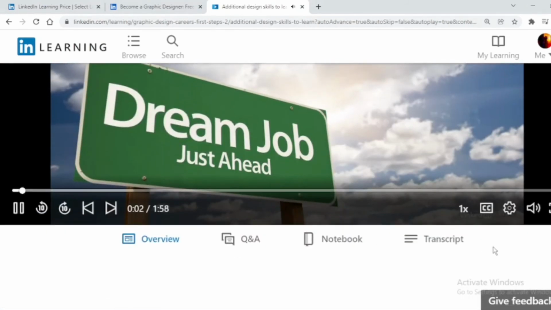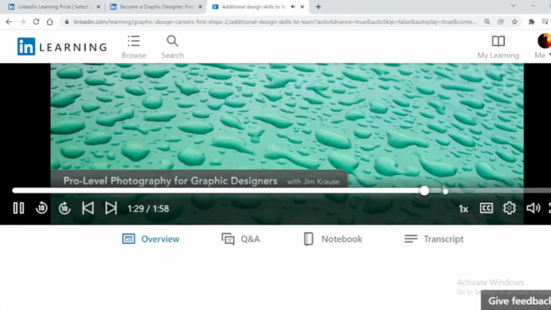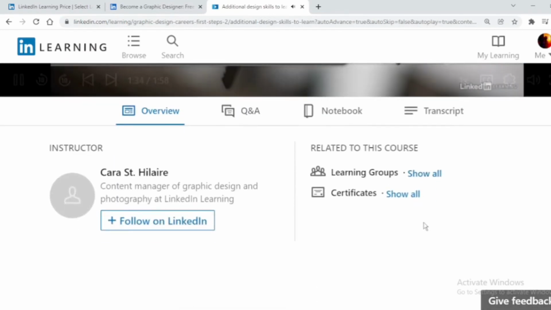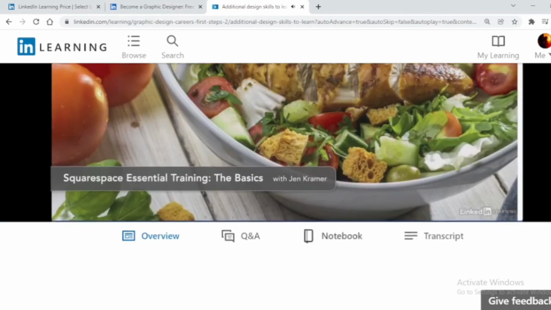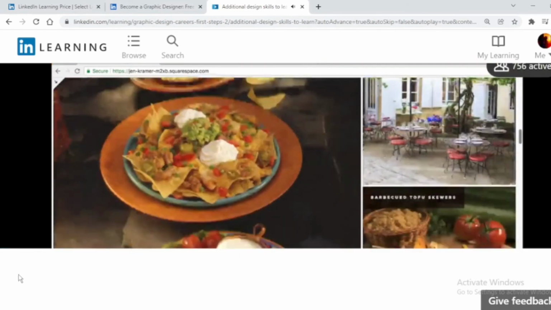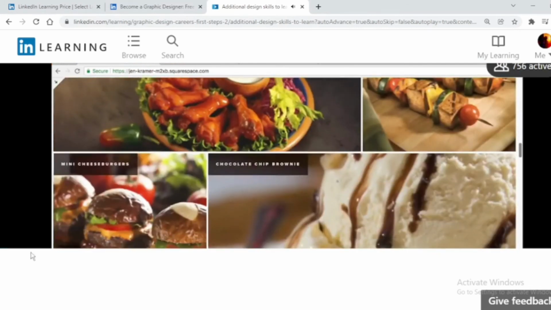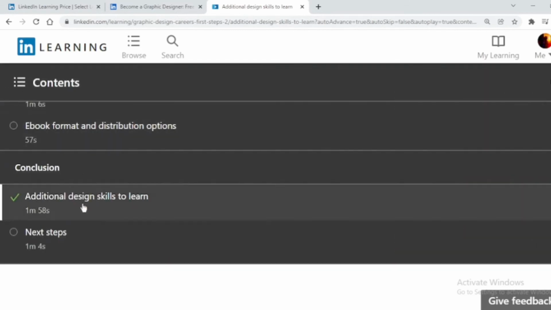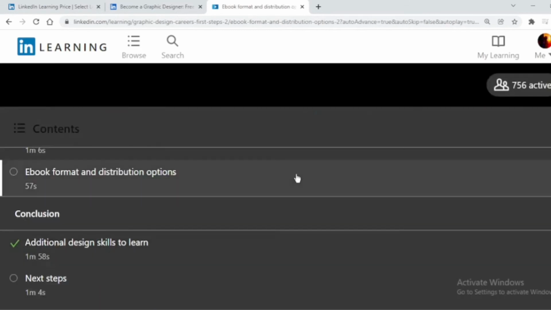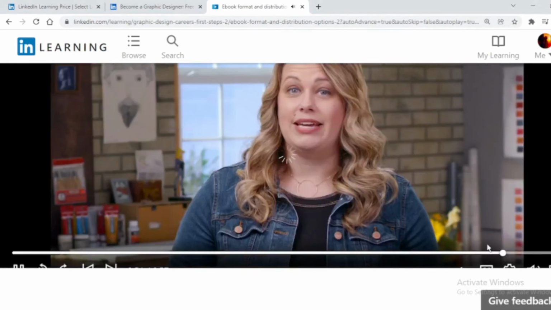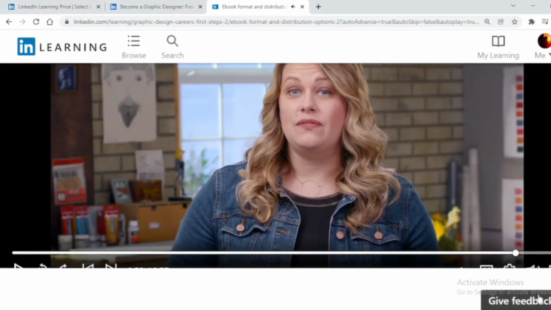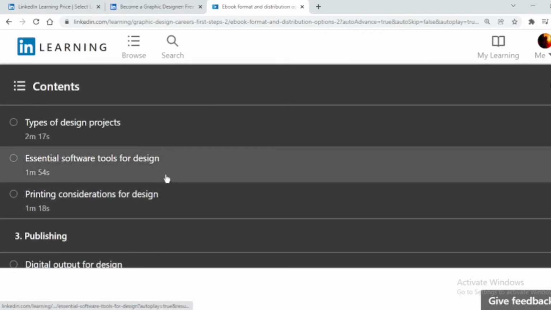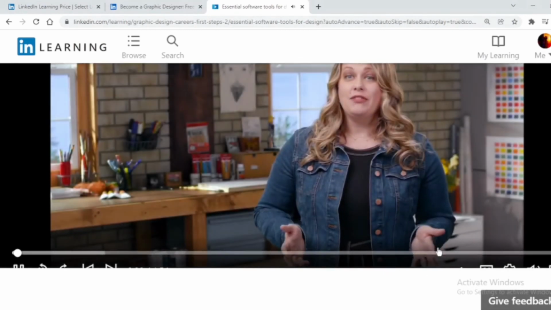Okay, you can see that I am able to watch any video whatever I want, not even having a free month trial. It means it is free. So you can go through the content anytime, or anything you want to learn for free. This is the case of Graphic Design Career First Step. Now you can see there is a green tick in it. It means I have completed it, and so on. You can complete the videos after watching carefully, because I am doing it just to show you. You have to learn from it. The main thing is learning from it.